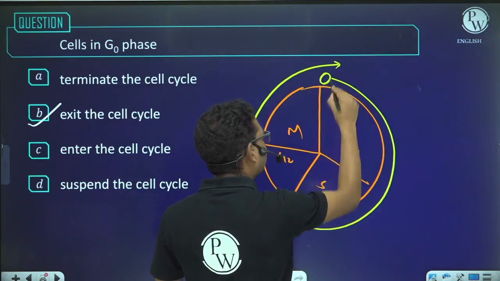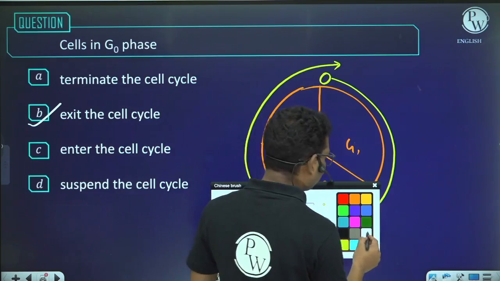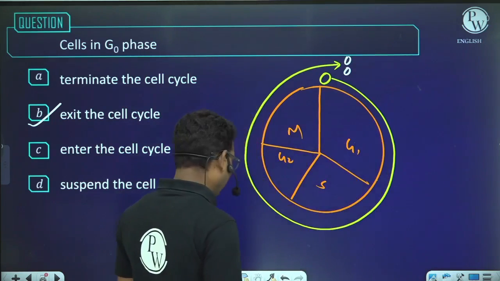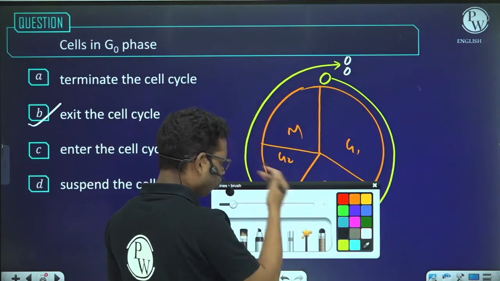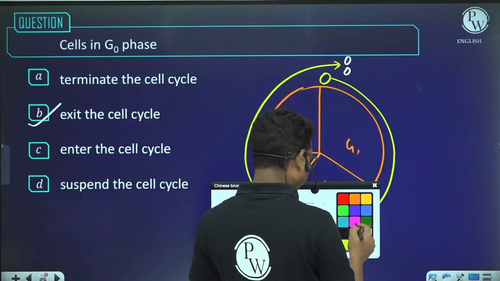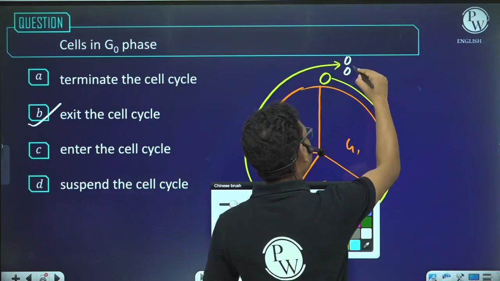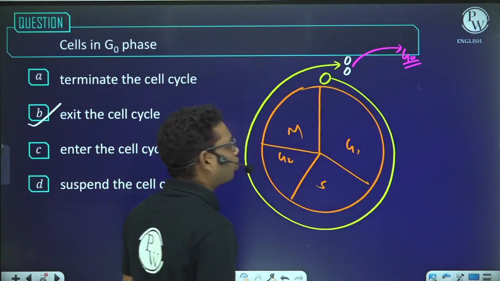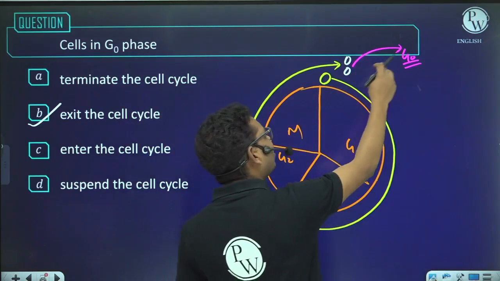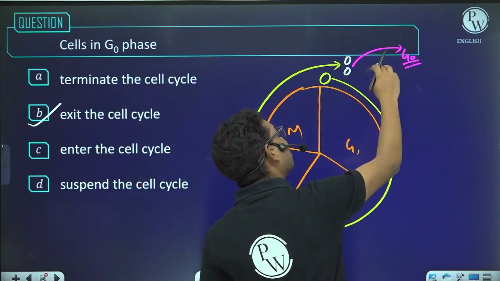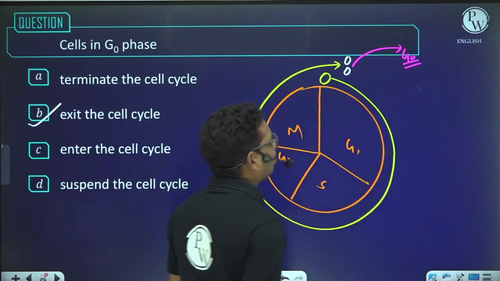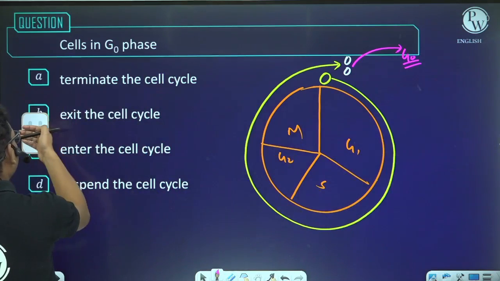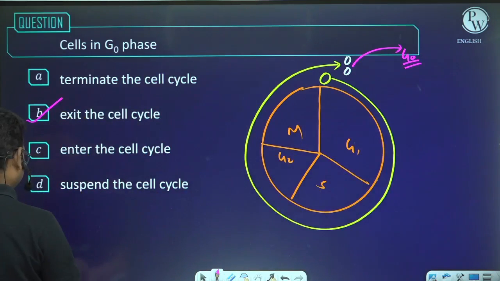and these are the daughter cells. Once the daughter cells are formed, they will be present in the G1 phase. From the G1 phase, the cells will exit the cell cycle and they will enter into the G0. So if the cell is present in the G0, that means the cells have exited this cell cycle and entered the G0 phase. So the answer will be they exit the cell cycle.